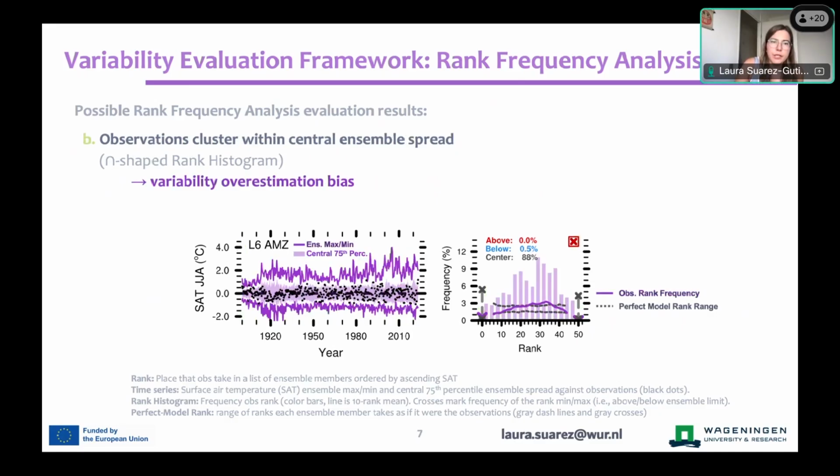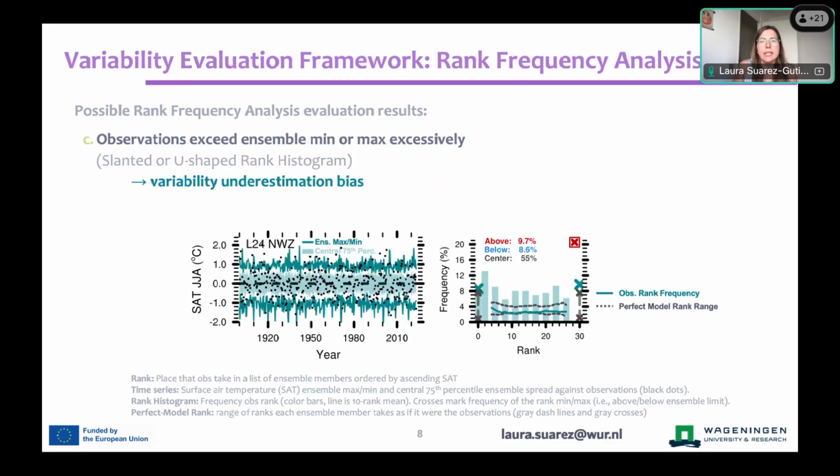The next type of situation that we can find is where observations cluster within the central ensemble spread too frequently. And what this presents is a rank histogram that is no longer flat, but rather mound-shaped or concave. What this means is that observations take the central ranks in the ensemble with too high frequency, and the model overestimates the observed variability. And then the last type of bias is a little bit more complicated. It's reflecting the situation where observations fall outside of the ensemble spread.